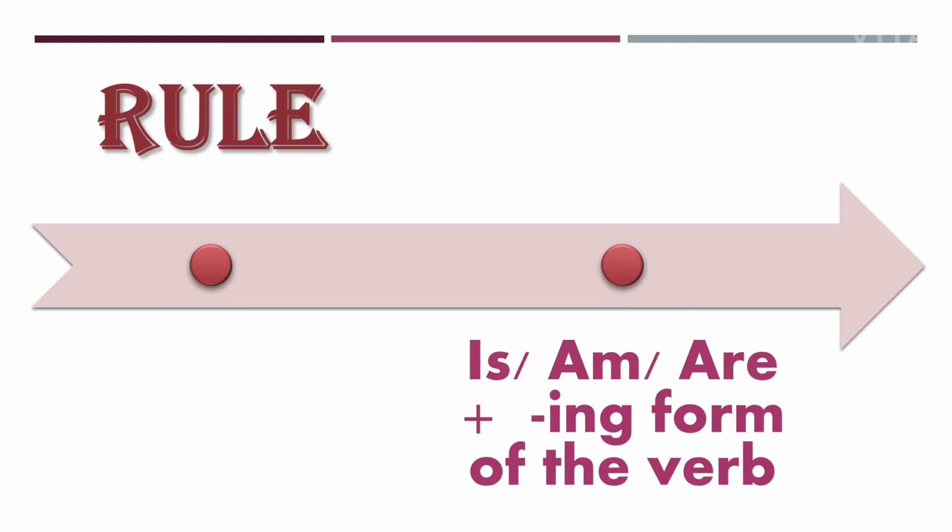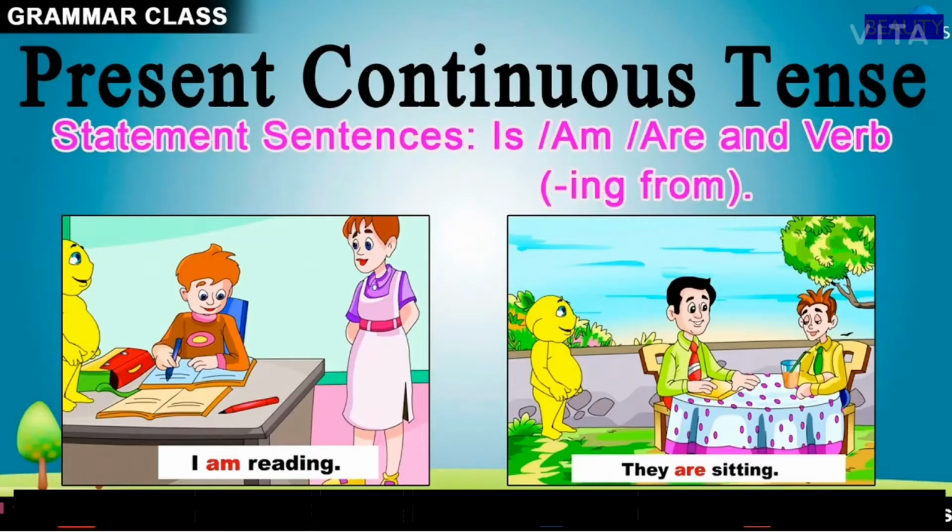Now what's the rule for this tense? How can we use this tense in sentences? So students, in present continuous tense, we always use is, am or are. Clear? So is, am, are means these to be forms of the verb are used in present continuous tense. And with these to be forms of the verb, you use the ing form of the verb. Clear? Now let us understand this with the help of an example.